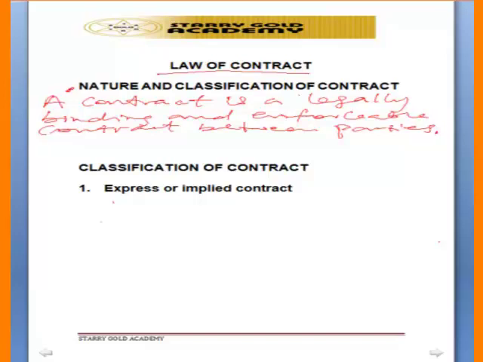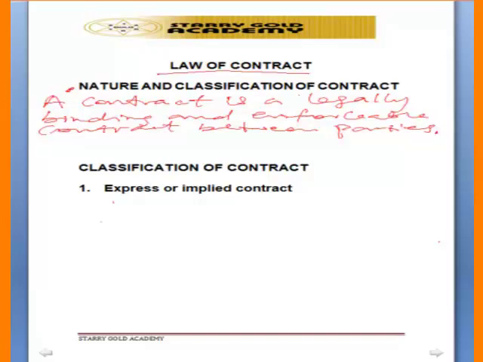They are not just coming together to agree without having a particular purpose. That means that what they are agreeing upon under the contract must be fulfilled. Parties must fulfill their promises under the contract, and any party that fails to fulfill his own promise must pay for it. So that is what we mean by a contract. It is a legally binding agreement and it must be enforced.